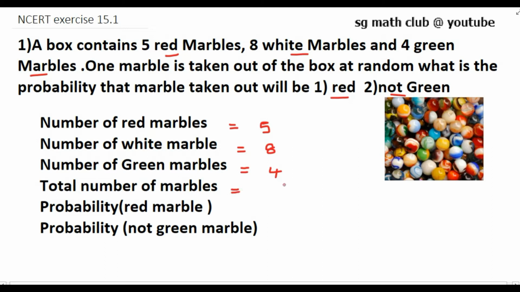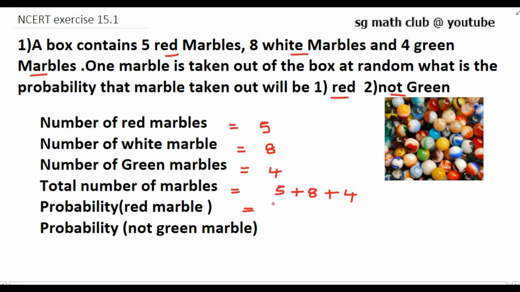Total number of marbles is 5 plus 8 plus 4, which is 17. We know the formula for probability is number of favorable cases divided by total number of outcomes.